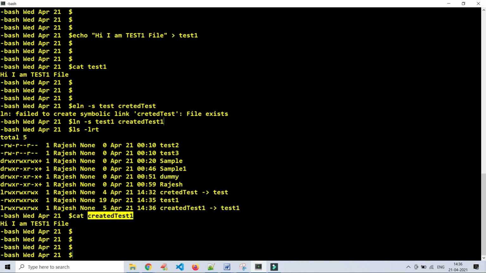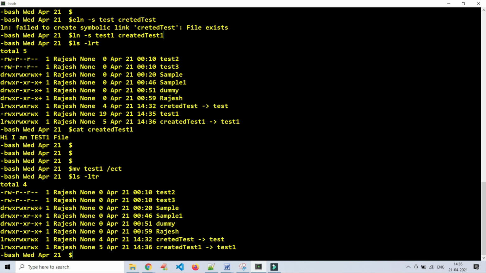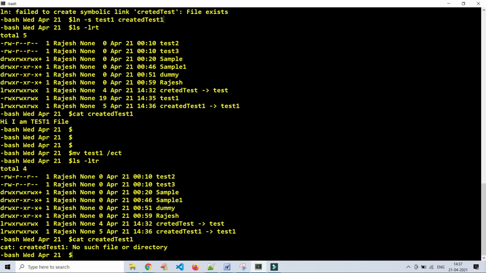Now I am moving this test1 to some other path. Let's see, test1 is not here. Now try to execute the same command. So I am trying to view the content of the created test1 soft link file. Enter. See what it is showing.